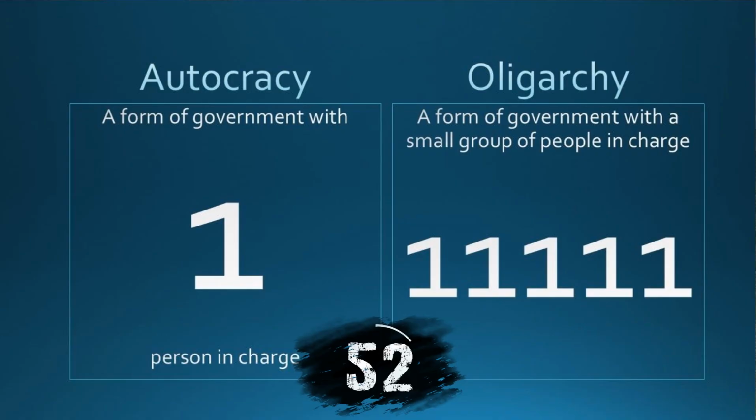All right, so let's start off with the 2 that can categorize the other 3. It makes no sense probably, but anyway, all the other 3 are going to fall under these 2. An autocracy means one person is in charge. One. Autocracy means one person in charge. An oligarchy then means that you have a small group in charge. So it can be 2, 3, 4, 5, 100. As long as it's a small group that's in charge, then you have an oligarchy.